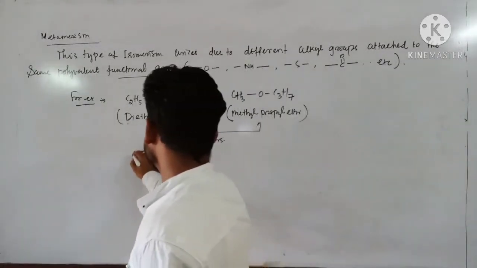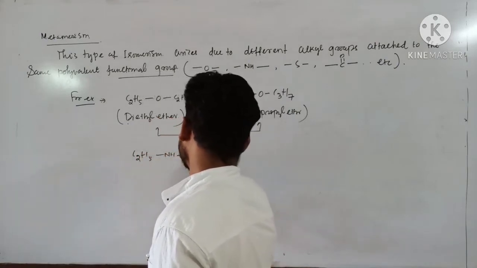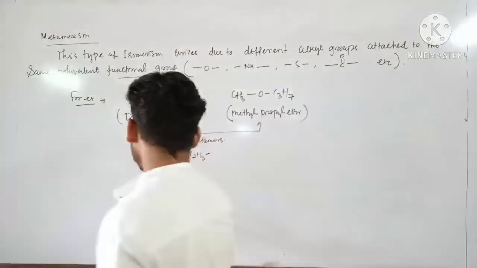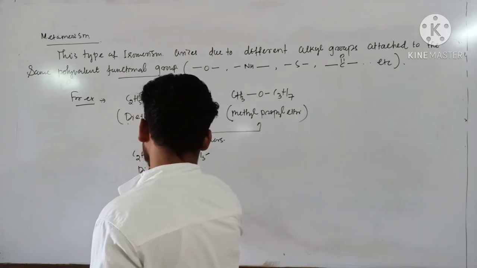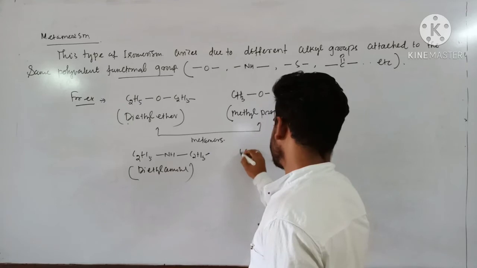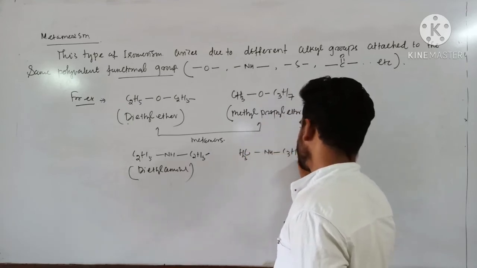Similarly, C2H5-NH-C2H5. This is called diethylamine. I can write again in a similar way, that is CH3-NH-C3H7.